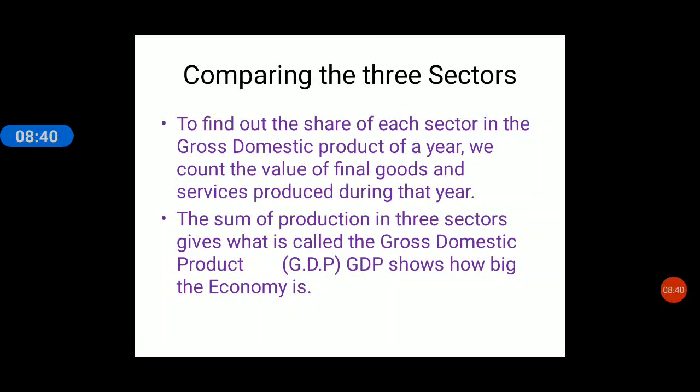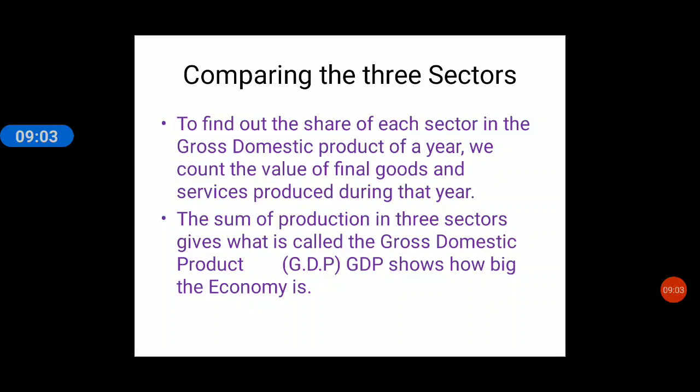Now, we have seen national income in the first chapter. National income is the total income of the people living within a country. We add together, that is called the national income. Now, in this national income, suppose we want to find out how much is the contribution of primary sector, secondary sector and tertiary sector.